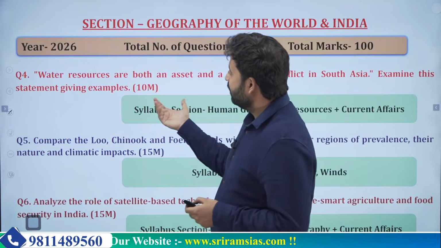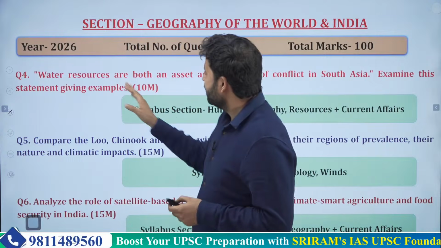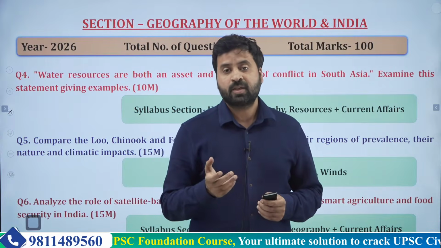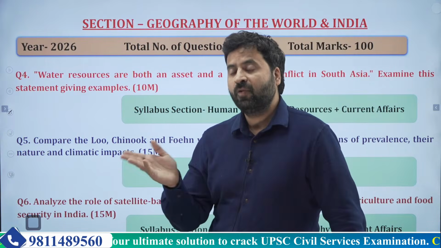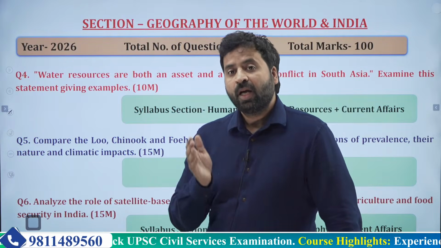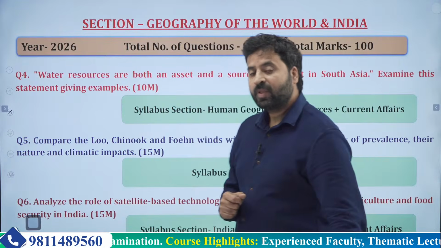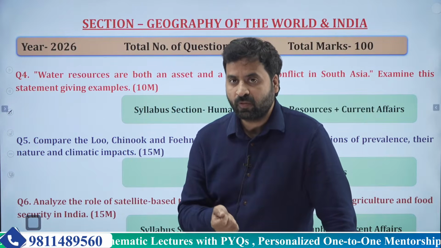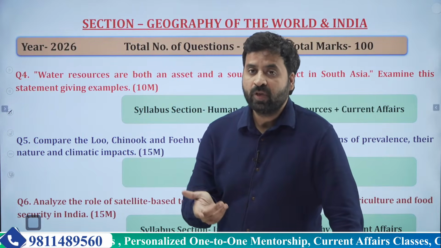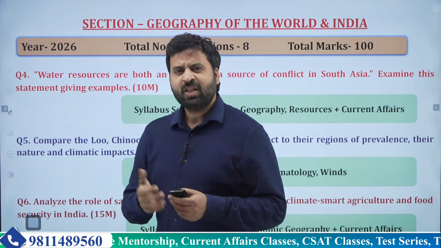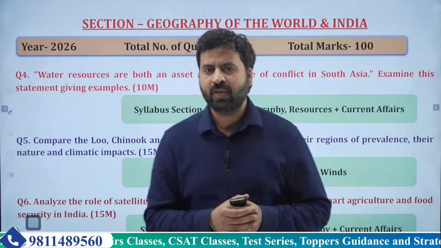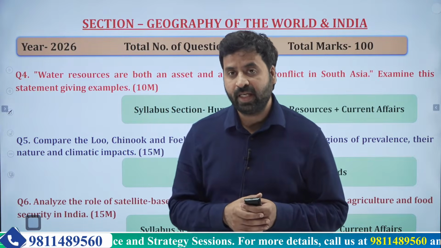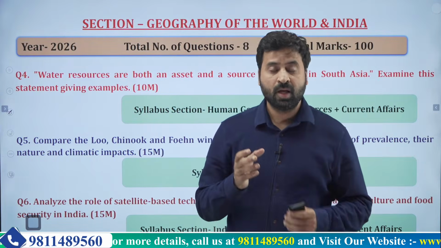Now if we move to the next question, it is related to water resources. In the recent past, especially after the Pulwama attack, there are so many problems between India and Pakistan. Again, in the India-Nepal relationship, Nepal is using different maps and creating problems with India, and in those maps the problem is again related to the source of a river. With Nepal and Bhutan, we are sharing so many rivers, so again there are issues related to how to utilize the water of those rivers. China is building a huge dam on the Brahmaputra, and we have many states which are directly or indirectly dependent on the water of the Brahmaputra river.